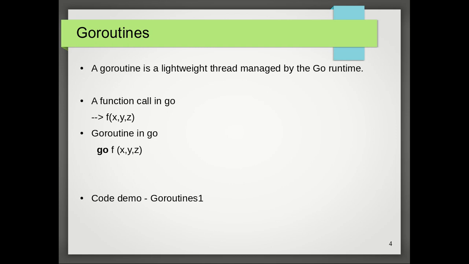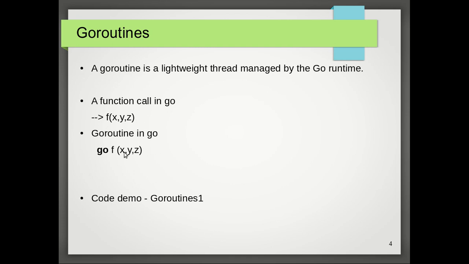So suppose we have a function call. I have one on my screen. So here's how we would call that in a usual way, running it synchronously. We have been seeing function calls in the previous sessions as well, so we are quite familiar with how we invoke functions in Go. Just to highlight one thing, this is a synchronous call here.